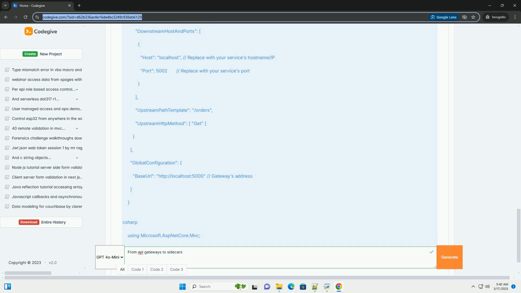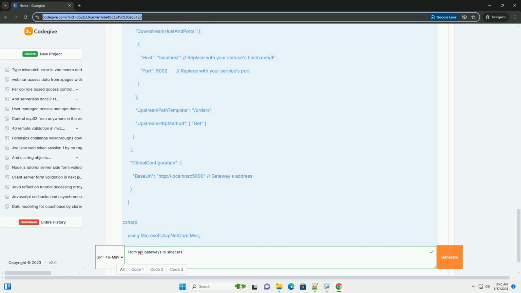Automation: automate the deployment and configuration of your API gateway and service mesh infrastructure using tools like Terraform, Ansible, or Kubernetes operators. GitOps: use a GitOps approach to manage your infrastructure configuration. Store your configuration in Git and use a tool like Argo CD or Flux to automatically apply changes to your cluster.